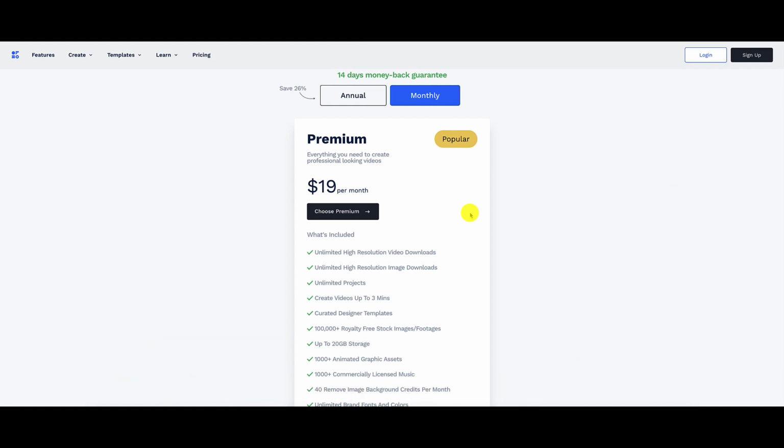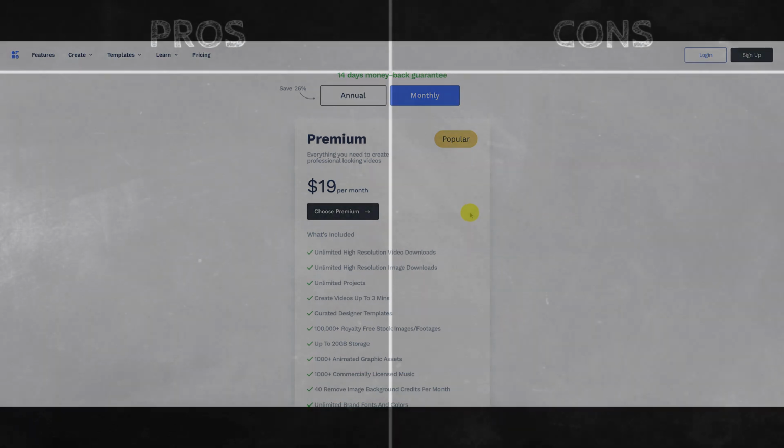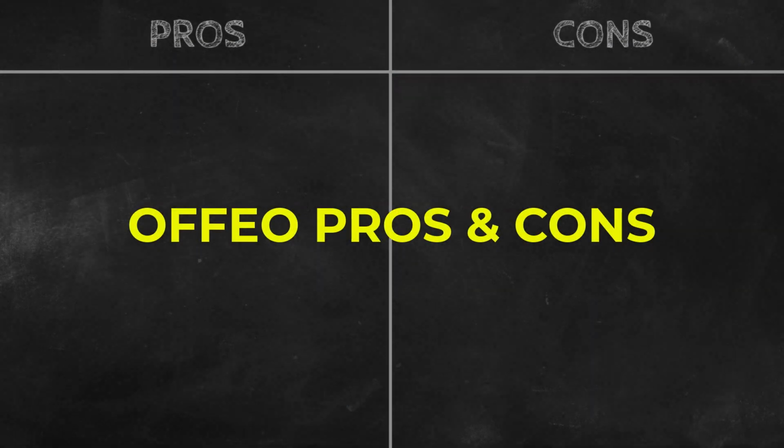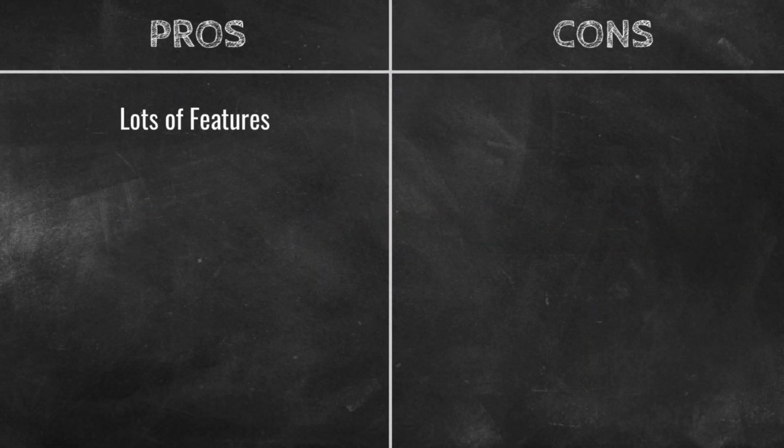So now let's go ahead, I want to give you my pros and cons. Let's start with the pros. There's lots of features in OFFEO and an easy to use platform to create high quality videos for multiple formats. There's also lots of templates to choose from to provide you with inspiration, or start from scratch and create your own if you so choose.